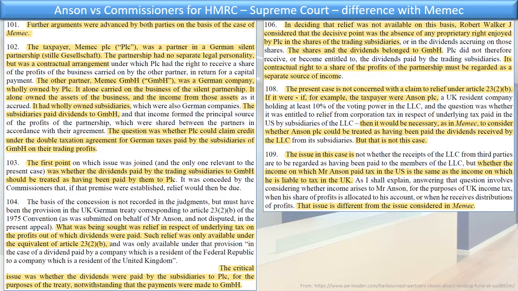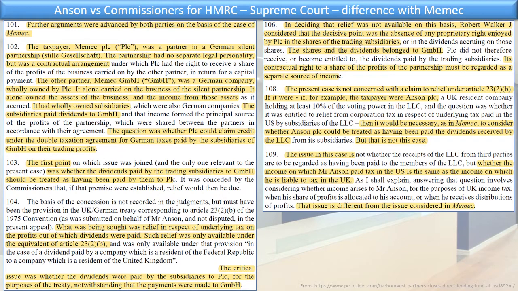And then, in deciding that relief was not available on this basis, Robert Walker J., the judge, considered that the decisive point was the absence of any proprietary right enjoyed by PLC in the shares of the trading subsidiary. So again, the judge was looking for a right in rem, right? The shares and dividends belong to GmbH. Its contractual right to a share of profits of the partnership must be regarded as a separate source of income, and therefore PLC was not entitled to the dividends from the trading subsidiary.